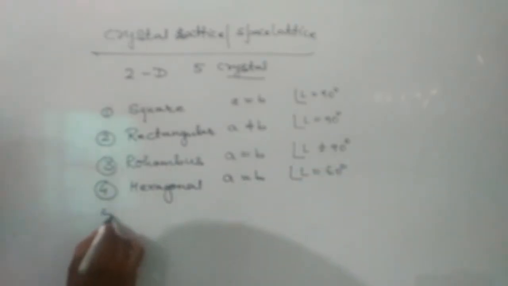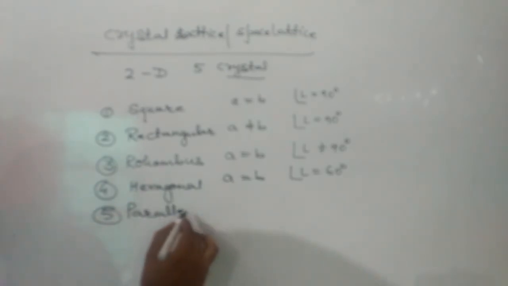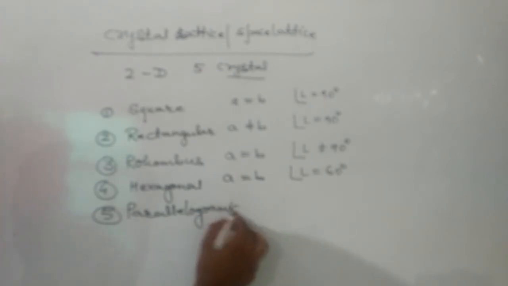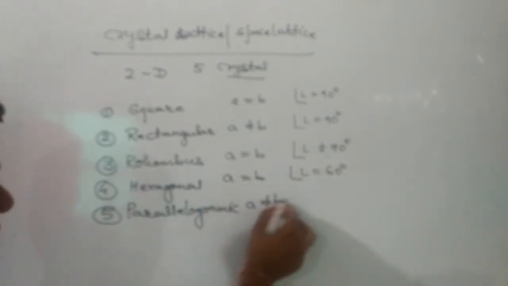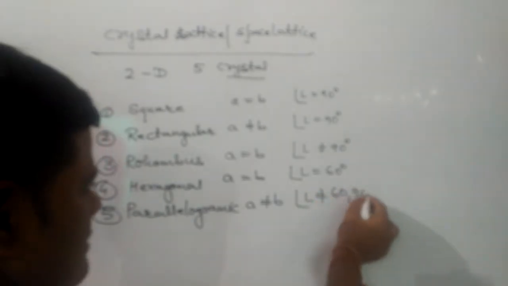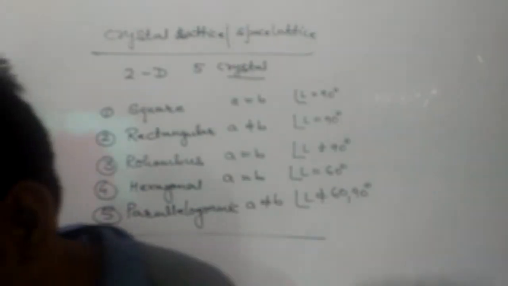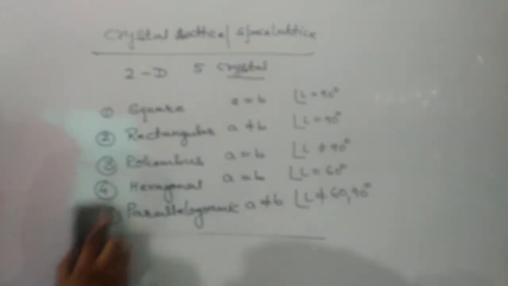And the last one will be parallelogram. For this, A is not equal to B and the angle is not equal to 60 or 90. This is all about two-dimensional lattice: square, rectangular, rhombus, hexagonal and parallelogram.